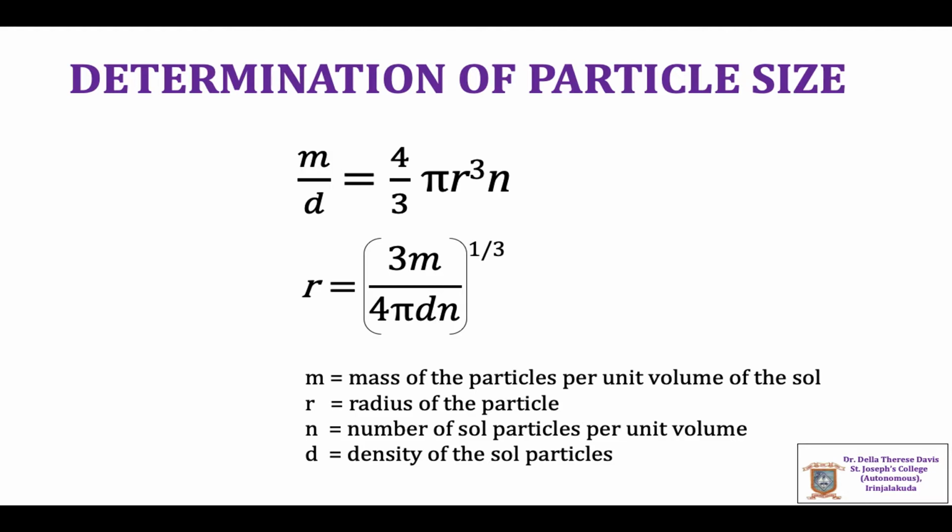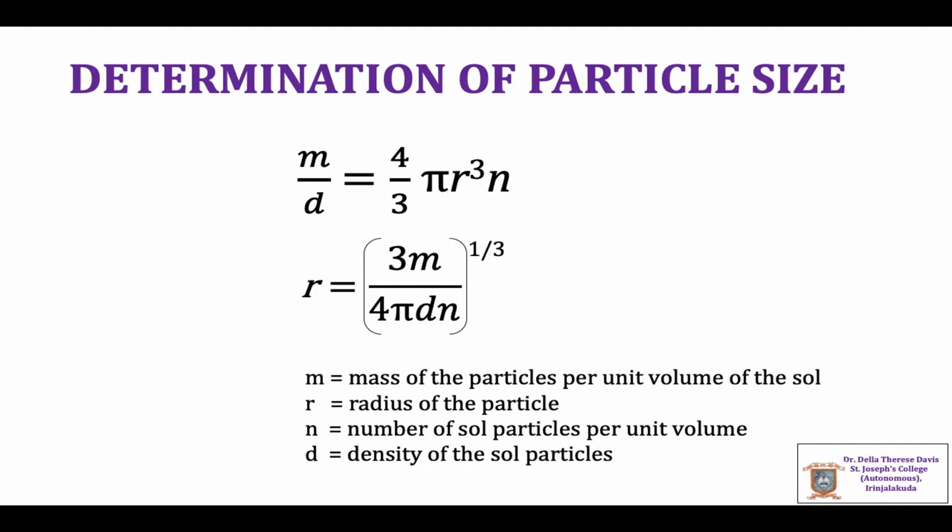In the next step, a known volume of the sol is evaporated to dryness and the residue is weighed. Then we get the mass of the particles, and from this the mass of the particles per unit volume is calculated. And we know that for a spherical particle, the volume is 4/3 πr³. For n number of particles, the total volume becomes 4/3 πr³ n.